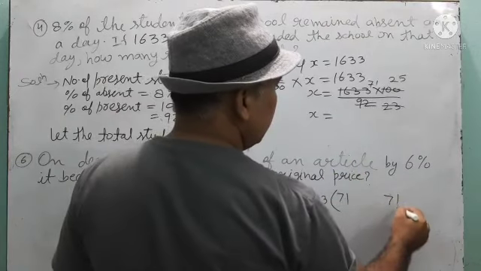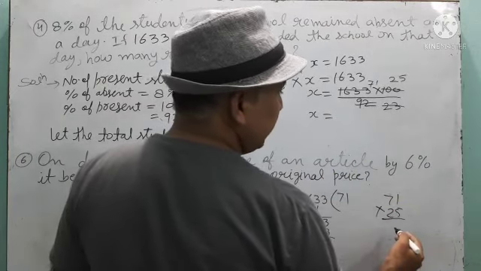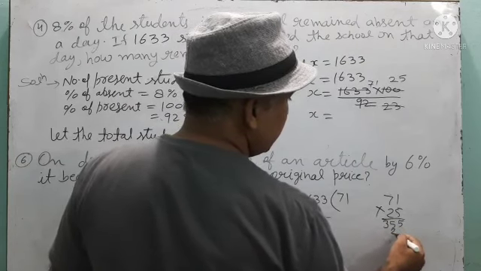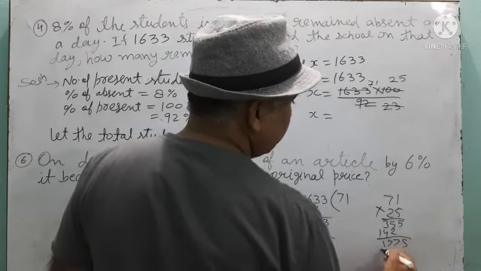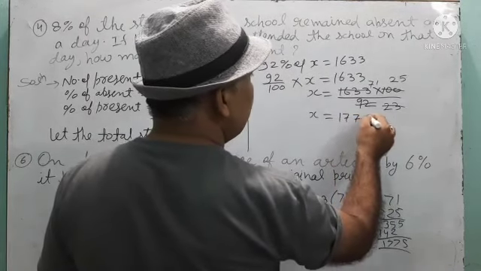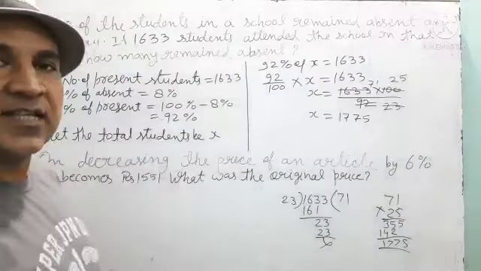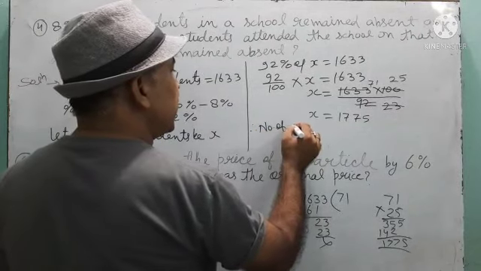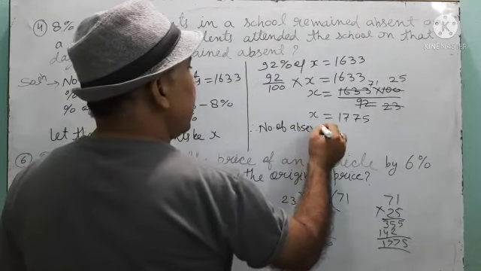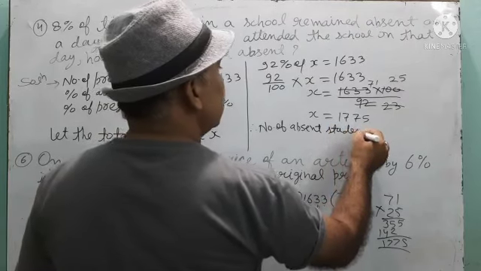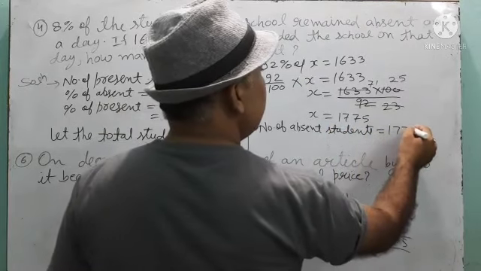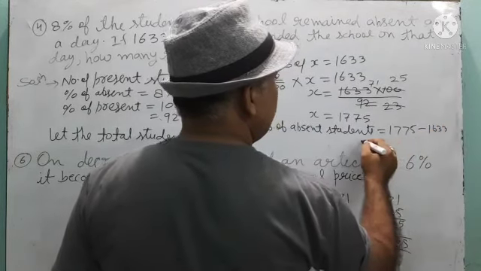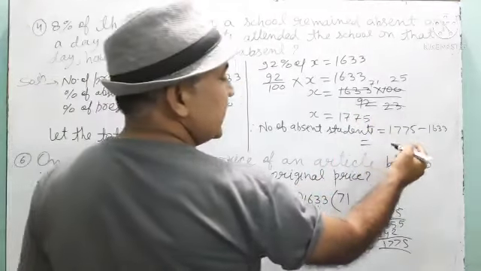So X is equal to 71 into 25. 5 1s are 5, 5 7s are 35, 2 1s are 2, 2 7s are 14. That means the total number of students is 1775. Now you can find the number of absent students. Number of absent students will be total students minus present students.